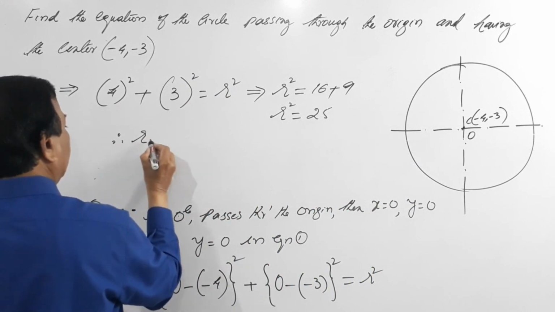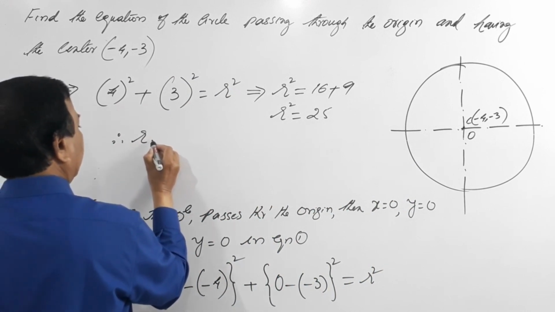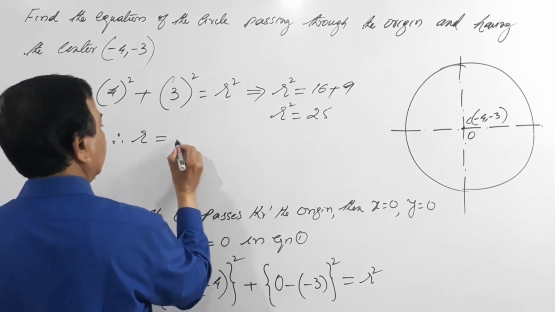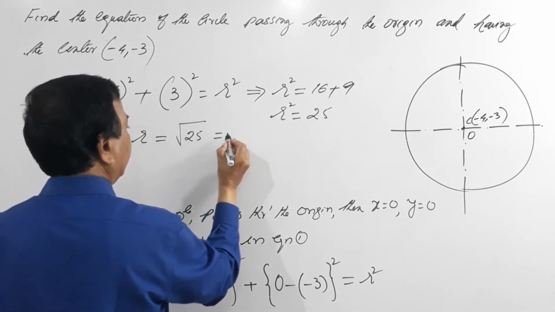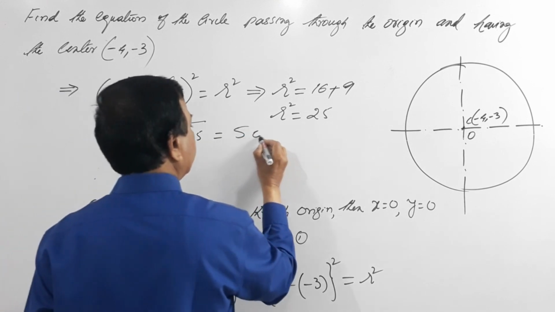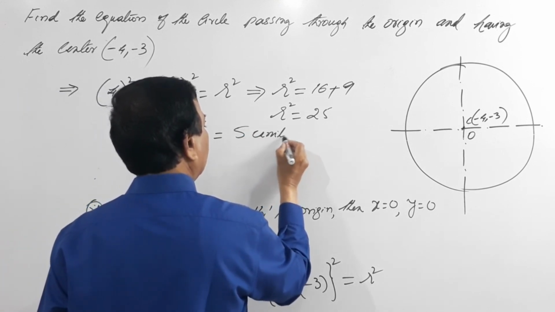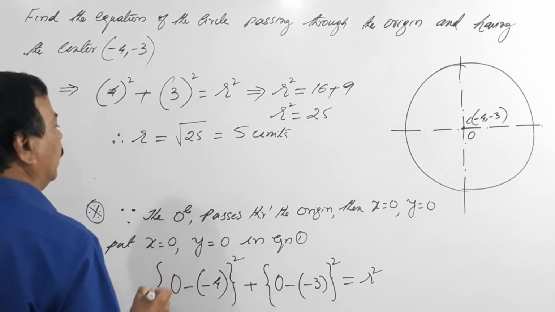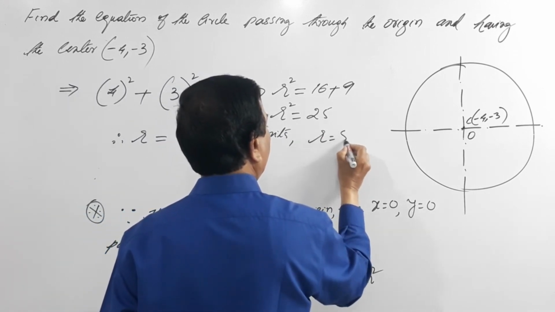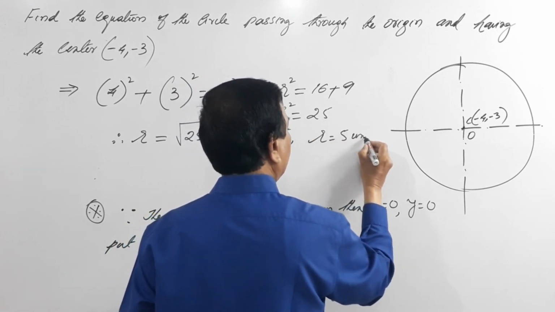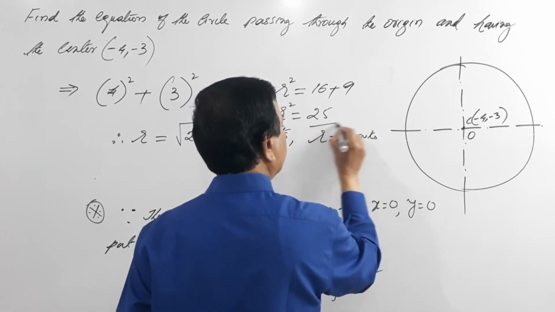Therefore, r equals the square root of 25, that becomes 5 units. Done. That is r equals 5 units.